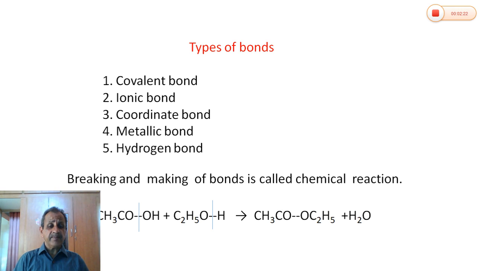A coordinate bond is formed by the transfer of a pair of electrons from an atom, which is then shared between two atoms. It is also known as a coordinate covalent bond. Most coordination compounds contain coordinate bonds. A metallic bond is a force of attraction which binds metal ions within the metallic lattice. A hydrogen bond is a weak force of attraction which binds a hydrogen atom with a more electronegative element like fluorine, oxygen, or nitrogen in the molecule.